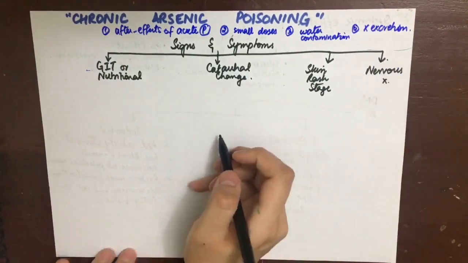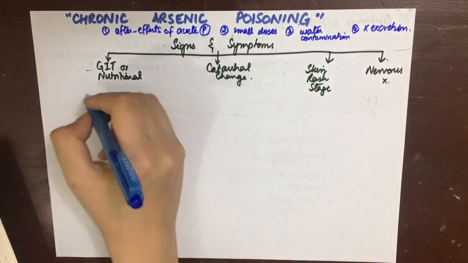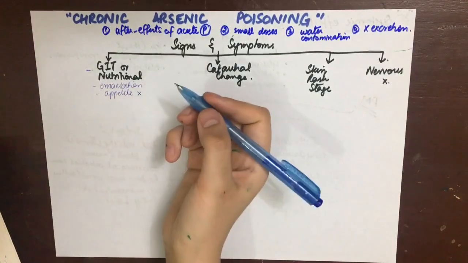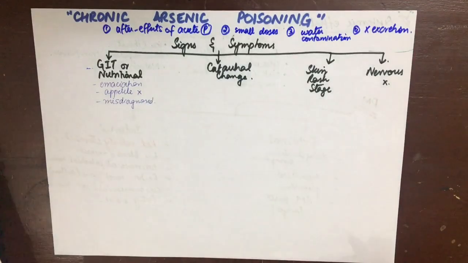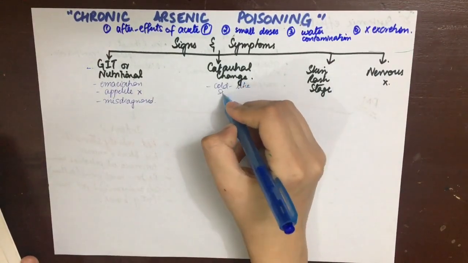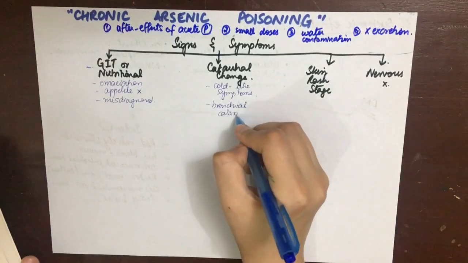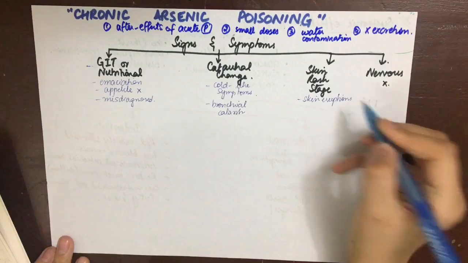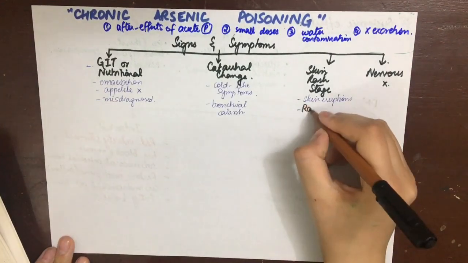Now, the GI disturbances stage, the first stage, is manifested as loss of appetite, nausea, vomiting, and diarrhea. And these can be misdiagnosed, of course. The second stage of catarrhal changes resembles common cold-like symptoms. They might manifest as conjunctivitis, runny nose, coughing, etc., and bronchial catarrh can be seen, which is simply fluid in the bronchus.